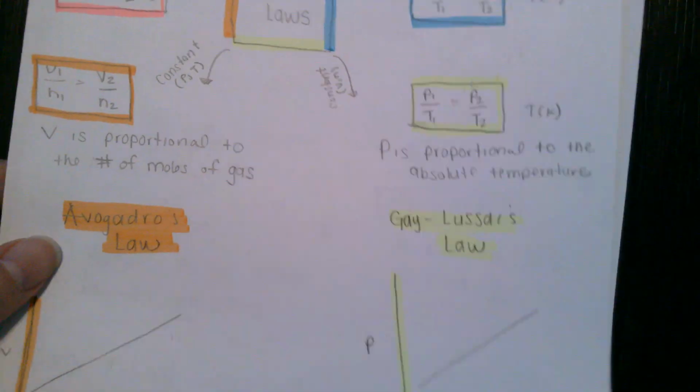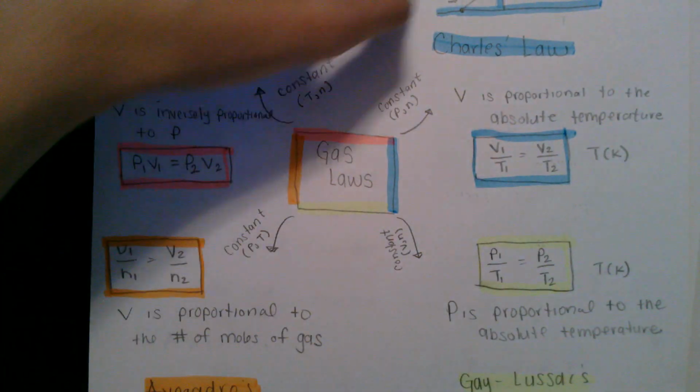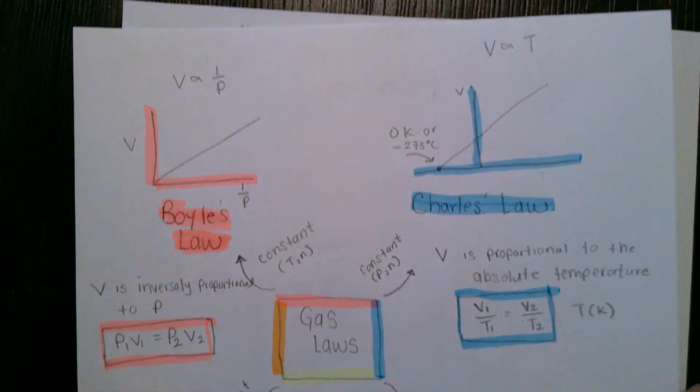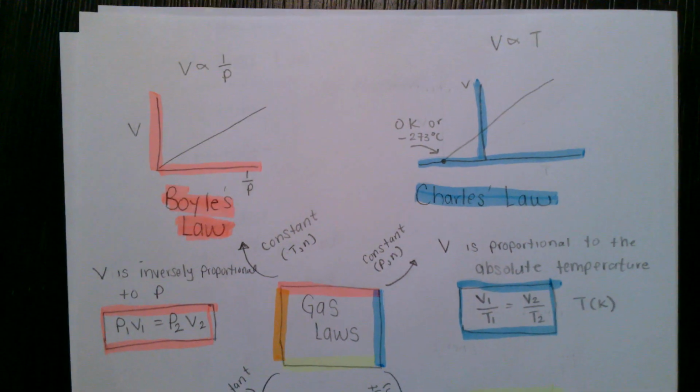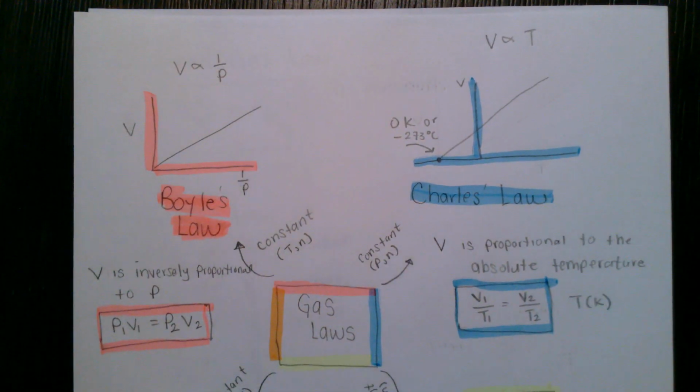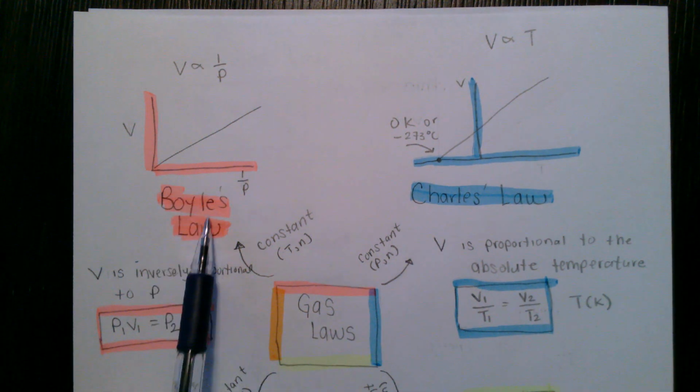Okay, so now we're going to look at some gas laws. We're going to start at the top, so we'll do the first half and then we'll go down. Early scientists started experimenting with gases, and that's how a lot of our stoichiometry came to be, and a lot of our theories on how matter is put together come from the experiments that were done working with gases. Okay, so the first one we're going to look at is called Boyle's law.